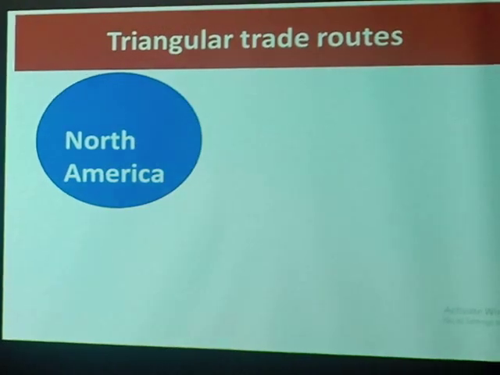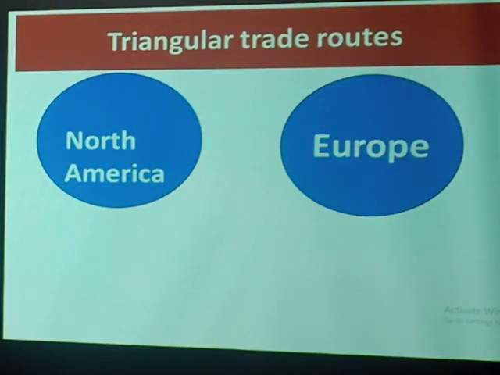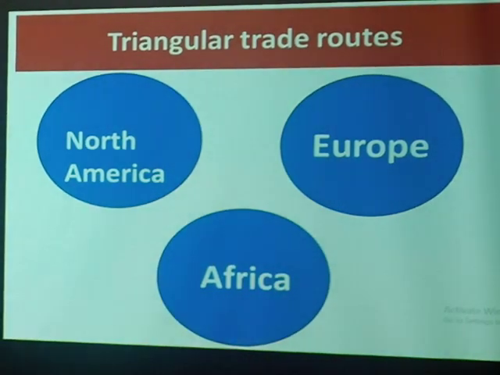What were the routes? In the other map, we saw the routes, and now we want to comprehend the routes. We shall use circles to stand for continents because we saw the continents earlier on. Let's see the first one. That's North America. Let's see the next one. That's Europe, and then Africa. So those three, we're going through those three to understand the trade routes.